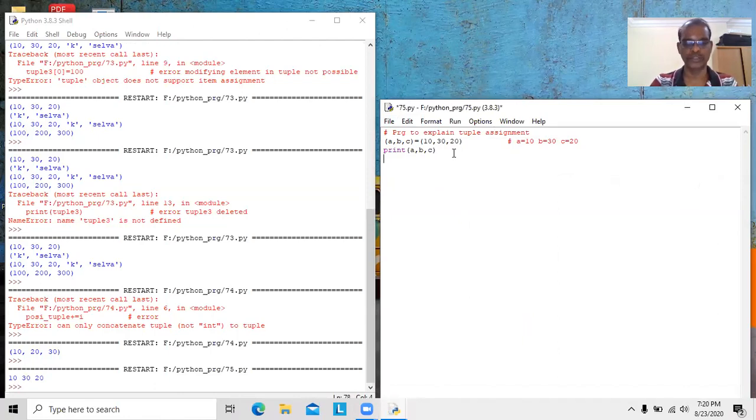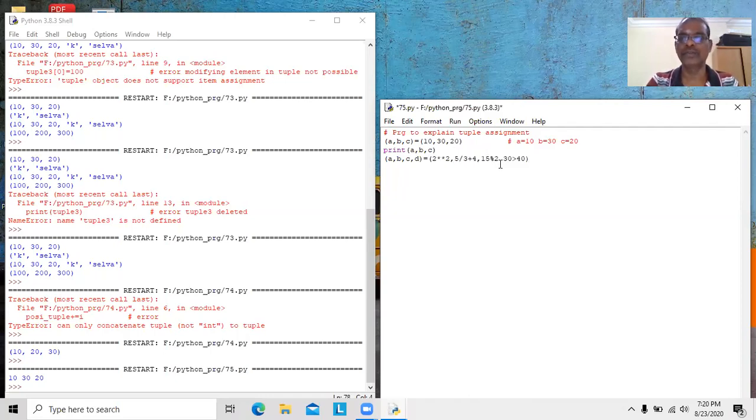What will happen if expressions are there? A, B, C, D. You can have one expression here: 2 double star 2, 5 divided by 3 plus 4, 15 modulus 2, 30 greater than 40.